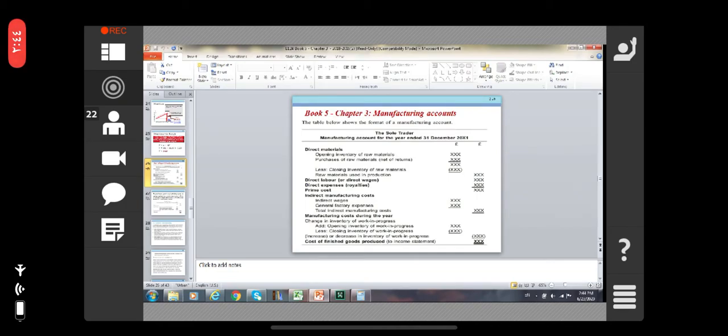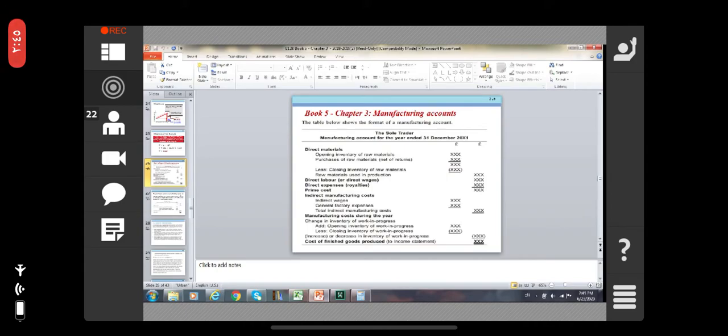Direct expenses, royalties, the prime cost. Then indirect manufacturing cost, indirect wages, general factory expenses, total indirect expenses, all will be here. Then manufacturing change in inventory of work in progress.